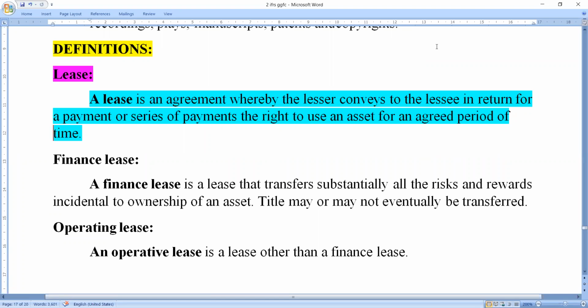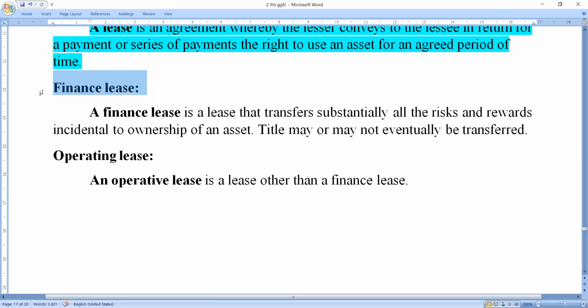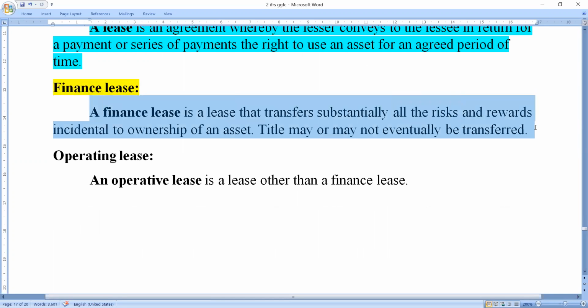Why? Because they don't know what the land values or the asset values are in India. Therefore they take it on lease. So this is what we call lease contracts. After that, the next important term is finance lease.